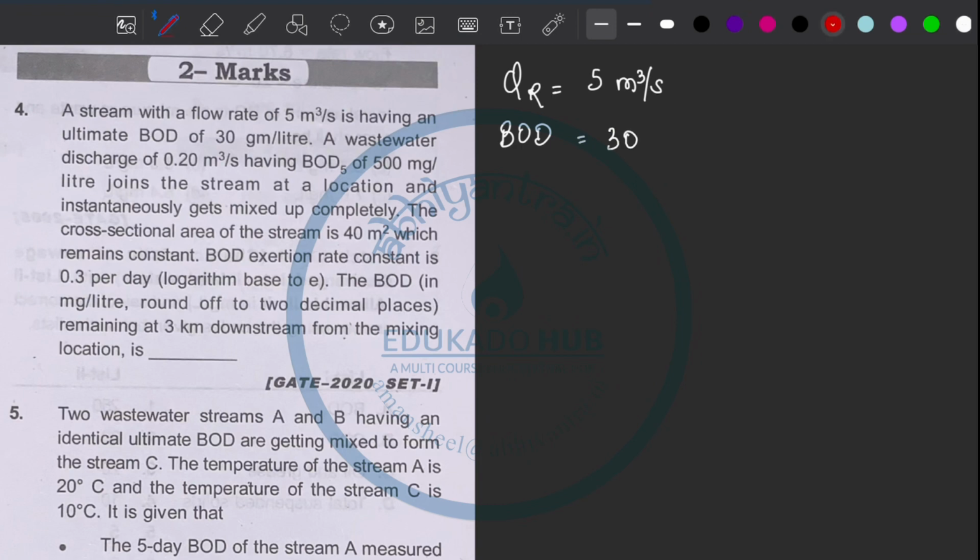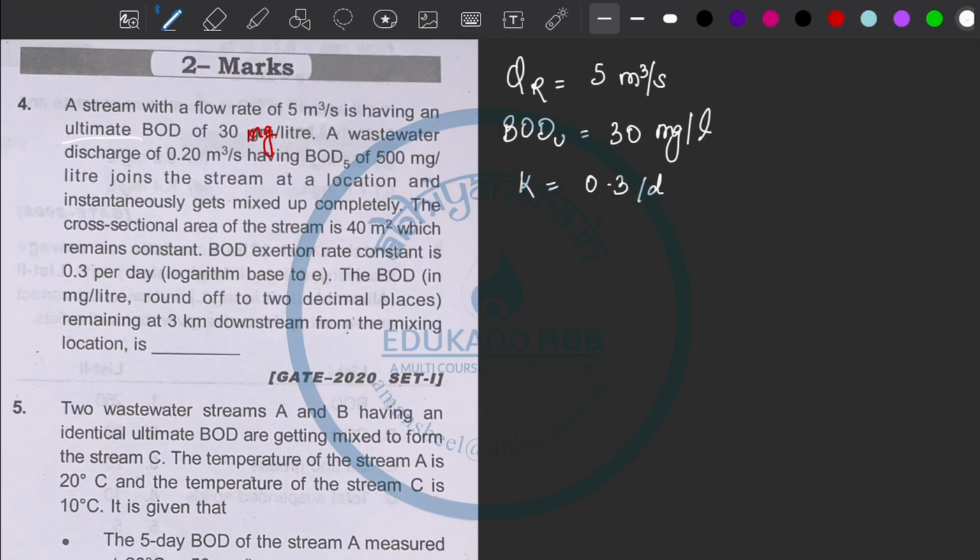This is a mistake, it should be 30 milligram per liter, and the exertion rate constant is given as 0.3 per day. Okay, this is ultimate BOD.